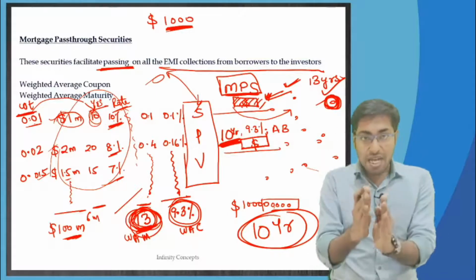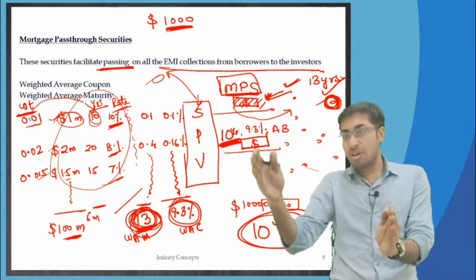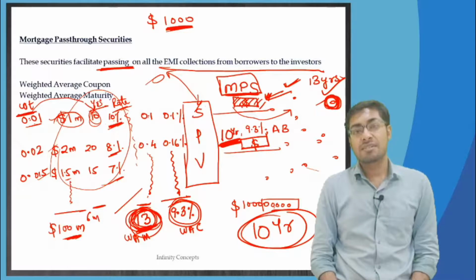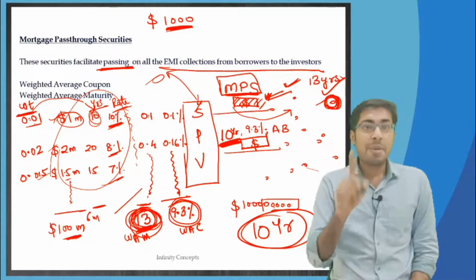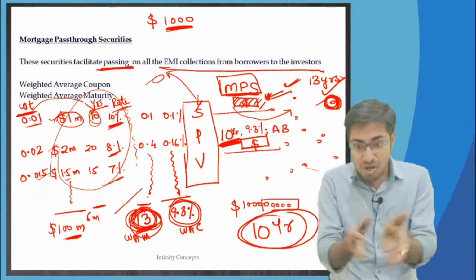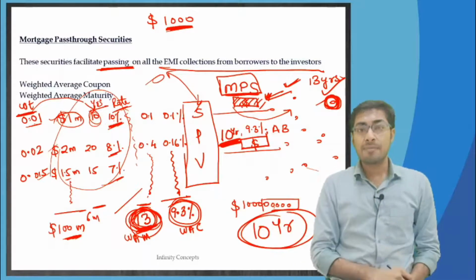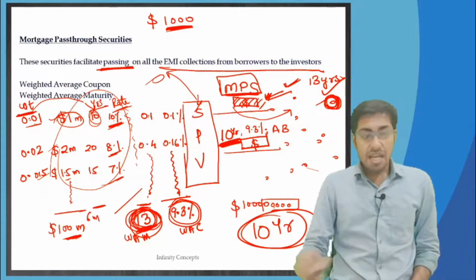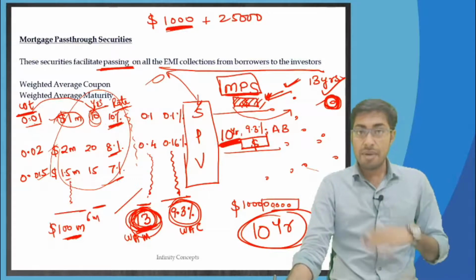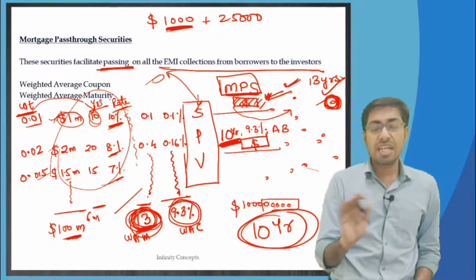Now, in comparison to the forecast I have made, there may be either extension risk or further contraction risk. This is known as prepayment risk. Remember, prepayment risk doesn't always mean it is a contraction risk. When people are prepaying, that doesn't mean it will lead to contraction risk only. It may lead to extension risk. If there are more prepayments, I had expected 25,000 extra dollars will come every month, or maybe every year, from these people, and accordingly it will just take 10 years.